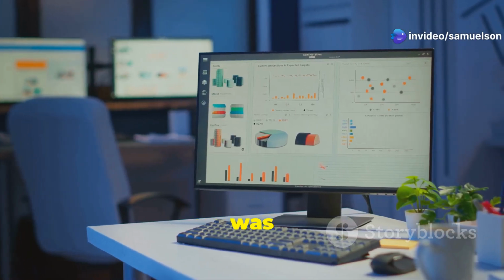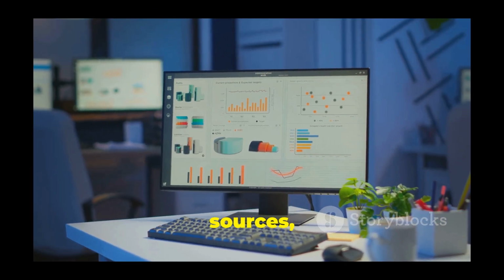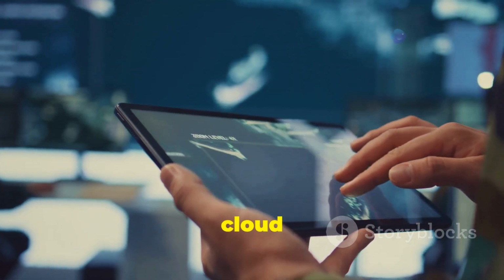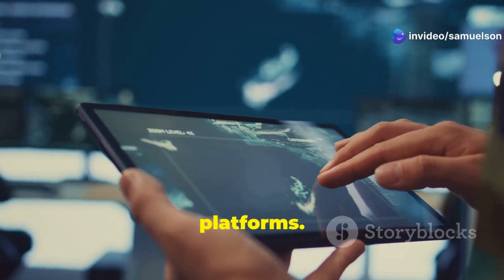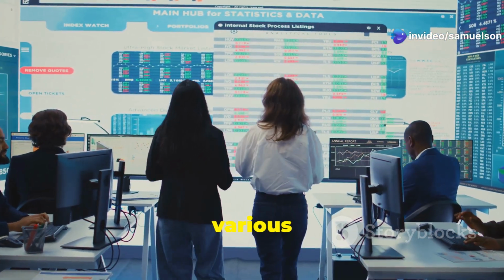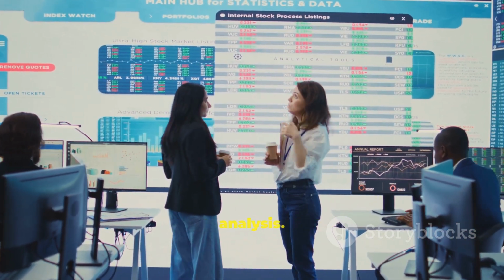Tableau's versatility was another feather in its cap, as it could connect to a myriad of data sources, from humble spreadsheets and text files to the vast realms of cloud databases and big data platforms. This flexibility allowed users to weave together data from various sources into a single unified tapestry for comprehensive analysis.